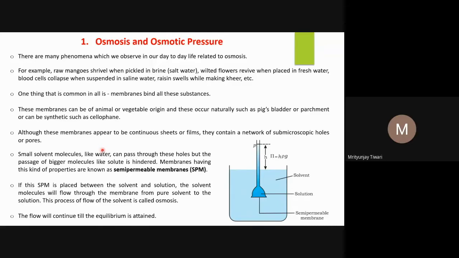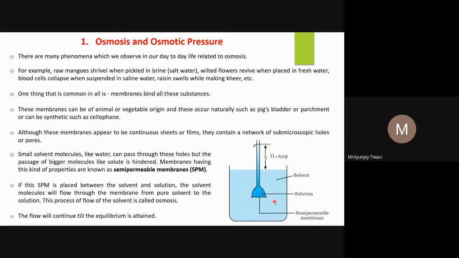Other solute particles can be larger in size, or they also get hydrated or solvated. So the pores are so small that only molecules of solvent can move through them. This kind of membrane is called a semi-permeable membrane. It is permeable, but not fully permeable. It doesn't allow everything to pass through. It allows certain selective things to pass through, and that is the solvent in this case.